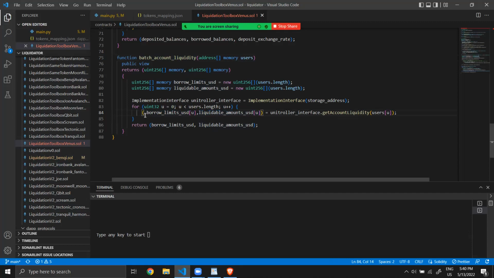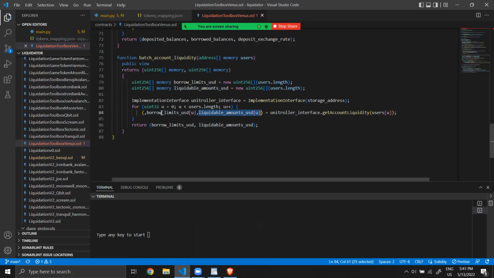Yes, okay. So the first number means that it's an error. The second number means that you are not liquidable. You are not liquidable if the second number is different of 0. But if the third number is different of 0, it means that the user is liquidable.